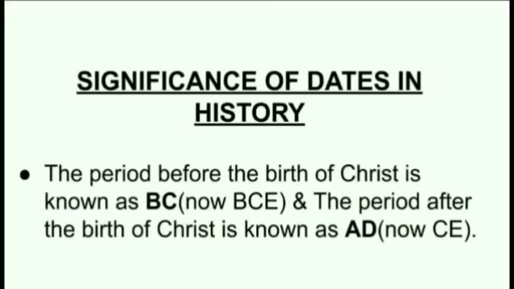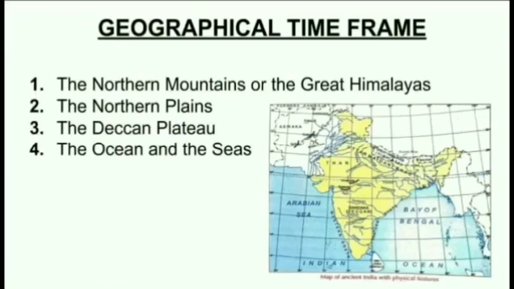The era is the same, but in BC the dates are written in backward numbering, and in AD the dates are written in forward numbering. I hope you have understood till now. We'll continue with our next topic, that is the geographical time frame.